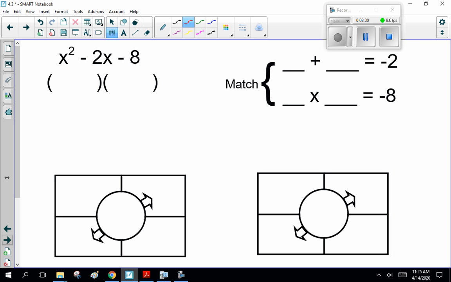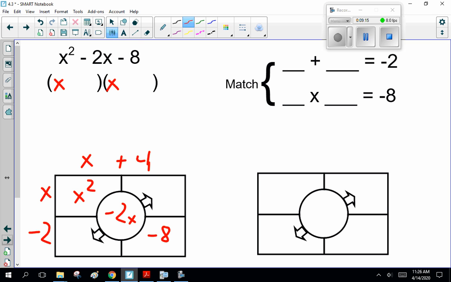Now, x squared minus 2x minus 8. Two numbers that add together to be minus 2, that could be anything. But what multiplies together to be minus 8? What are the factors of plus 8? 1 and 8, and 4 and 2. Now, to make it minus 8, one of them has to be negative. So how about x plus 4, x minus 2?